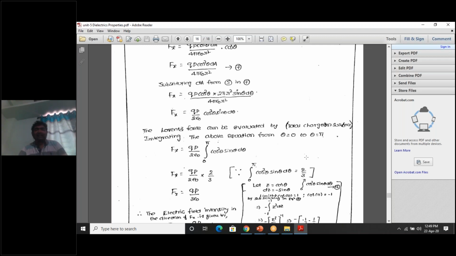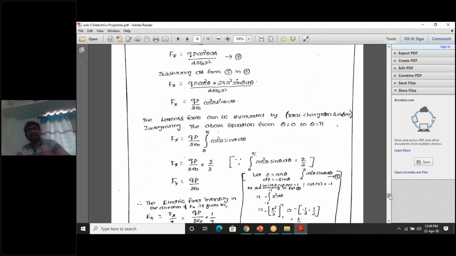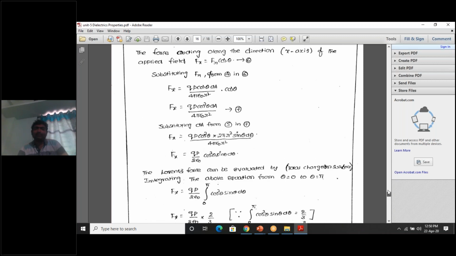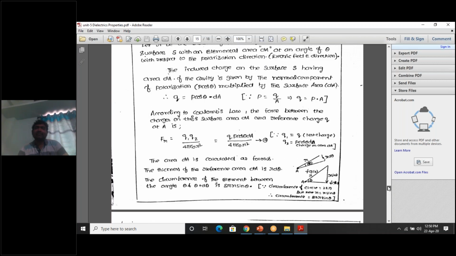This is the force acting along the x-axis, or in the direction of the electric field. Yes, it is about to complete, be patient. Fx is equal to Qp by 2 epsilon naught into this. So this is the force acting along the x-axis due to the charge present on this area only.